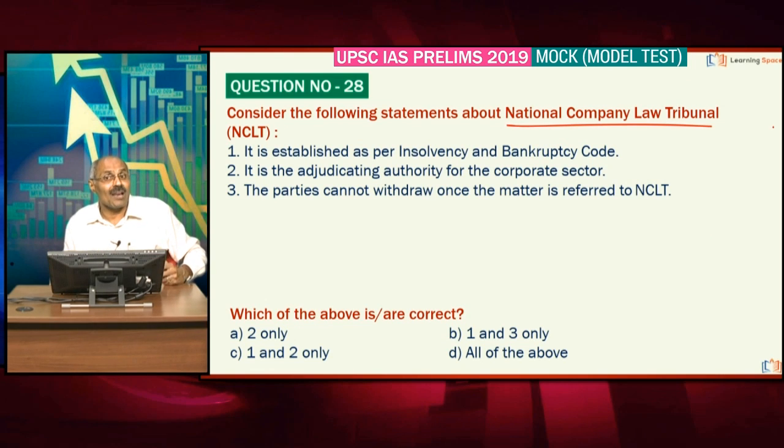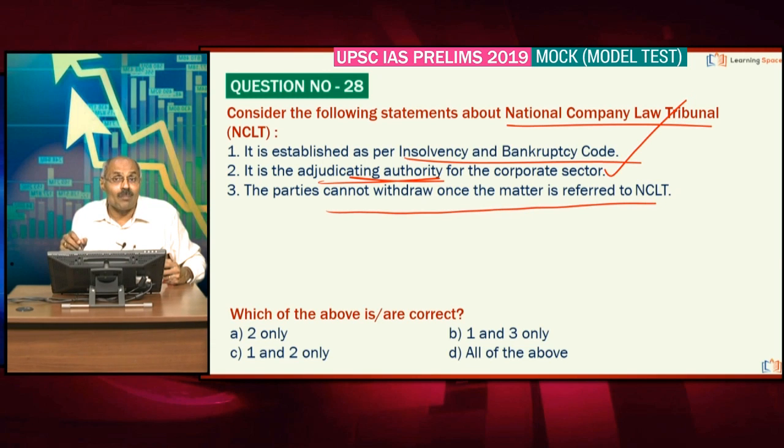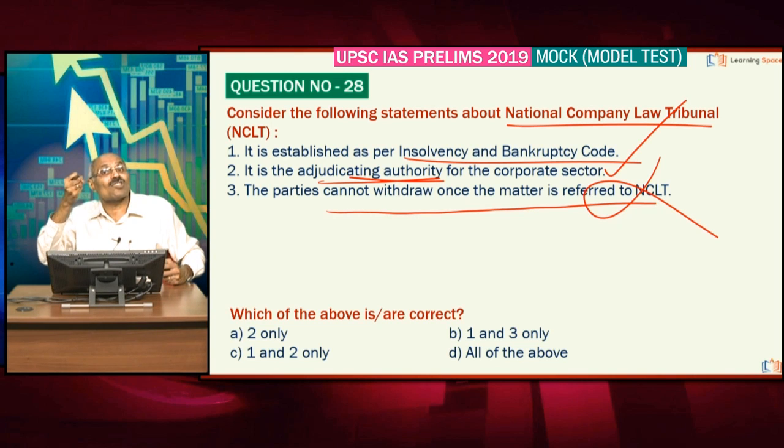National Company Law Tribunal. Quite often we come across the National Company Law Tribunal. Please do not forget, it is established based on the Companies Act. Please correct the first one. It is the adjudicating authority for the corporate sector. Absolutely correct. Third statement, the parties cannot withdraw once the matter is referred to NCLT. Absolutely wrong. But it requires a certain percentage of voting by the committee of creditors. Probably it is 90%. If 90% of the committee of creditors decide, then it can be withdrawn. Friends, 2 only is correct here.